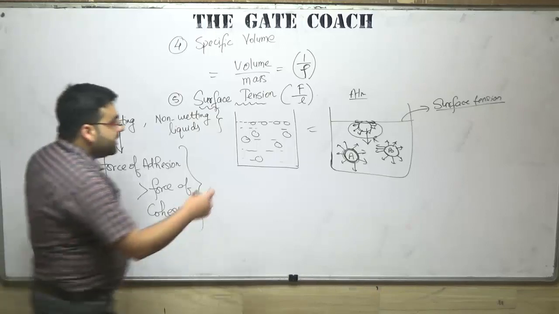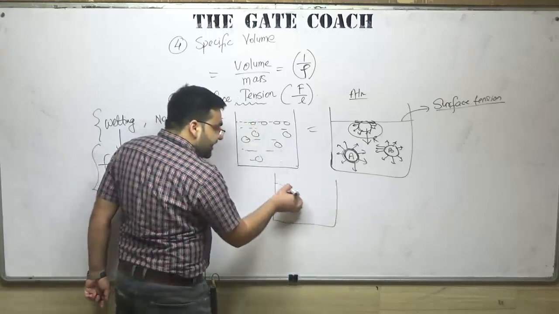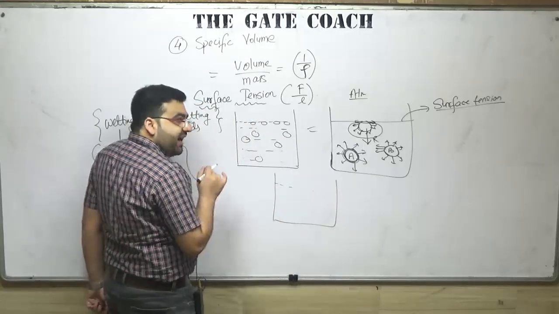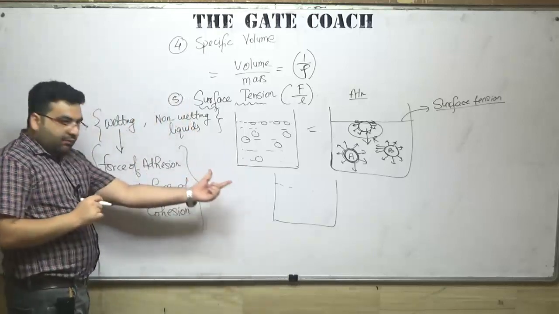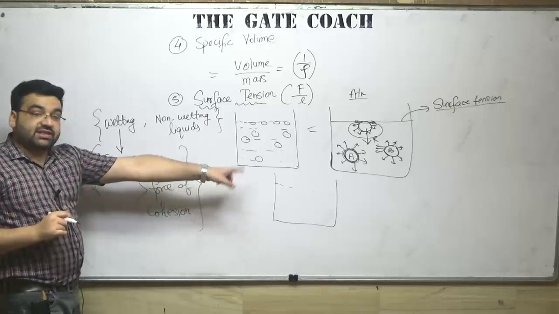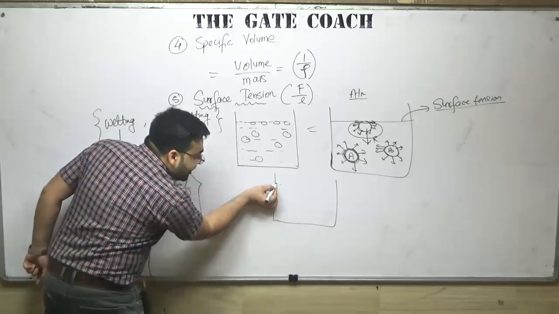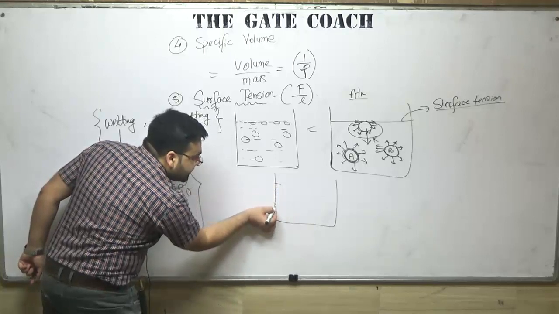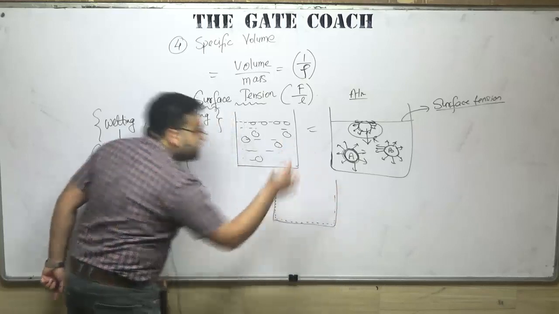Why? Because, let me again draw this container. Now these are the fluid particles. If the force of adhesion between the water and the glass or container surface is greater than the force of cohesion, what will happen? The water will try to stick to the surface and will try to cover the maximum area.